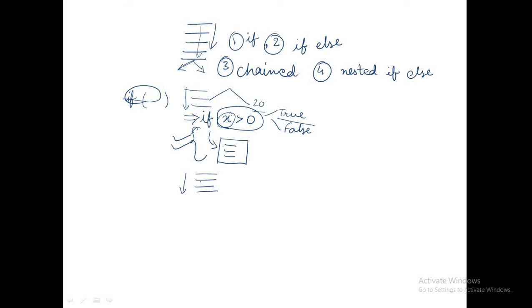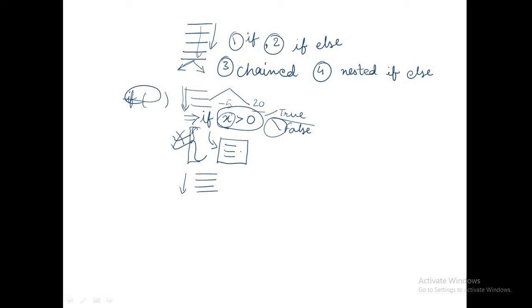Understand? Now suppose the condition is false. Suppose the value of x is -5. In that case, x is not greater than 0, so the condition is false. The statements before the if will be executed as they are, but this particular block will be skipped.